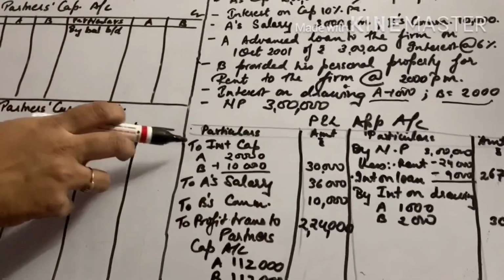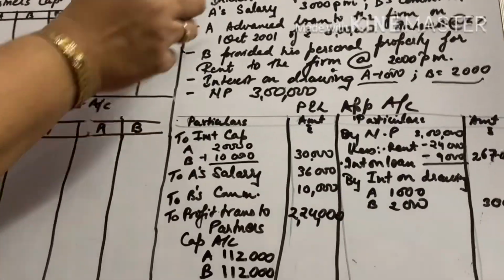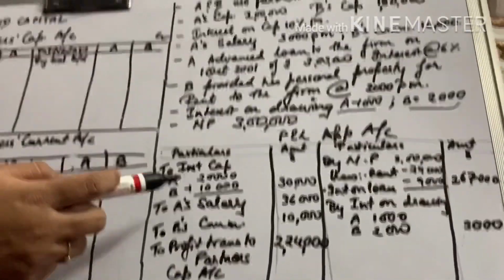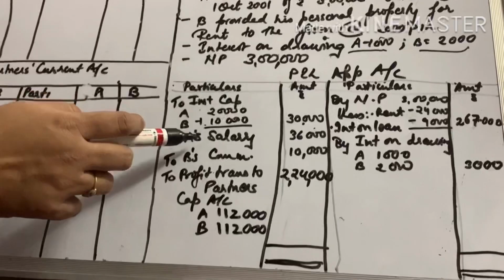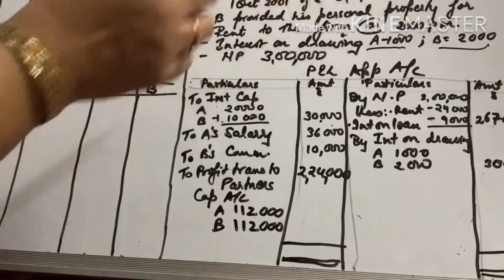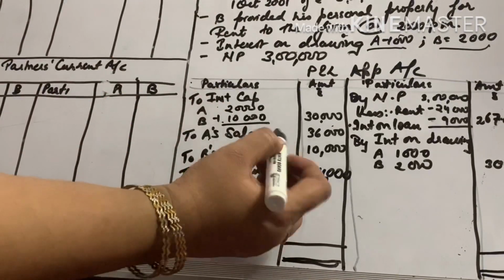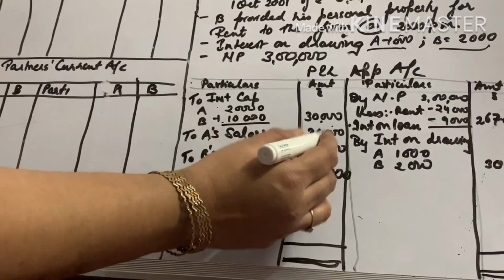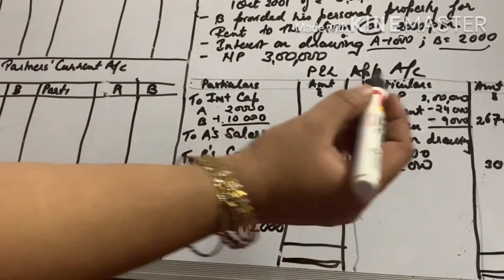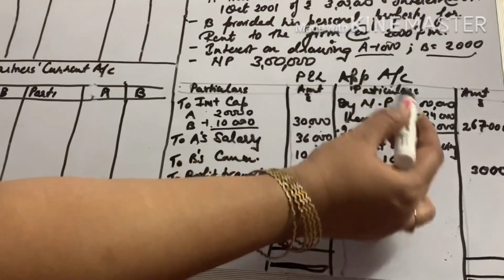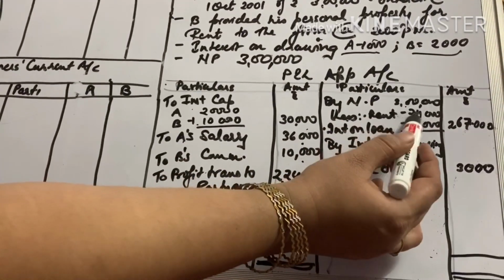A quick revision. Interest on capital, we will write, 10% of 2 lakh and 1 lakh is 20,000 and 10,000, that is 30,000. A's salary is 3,000 per month, 3,000 into 12 is 36,000. B's commission is 10,000 rupees. Net profit was given 3 lakhs, from which we will subtract the rent.